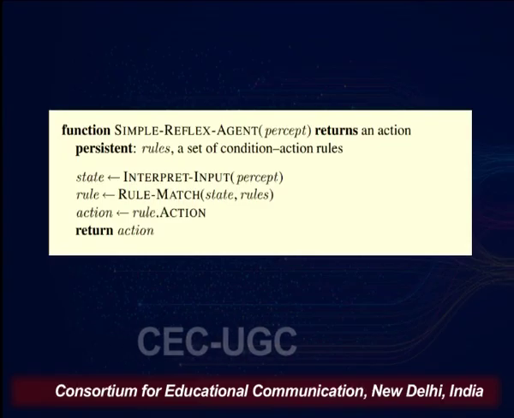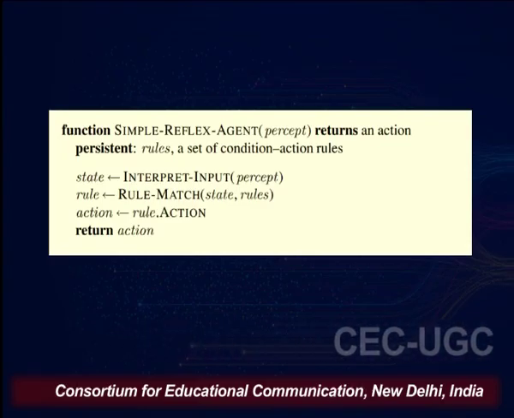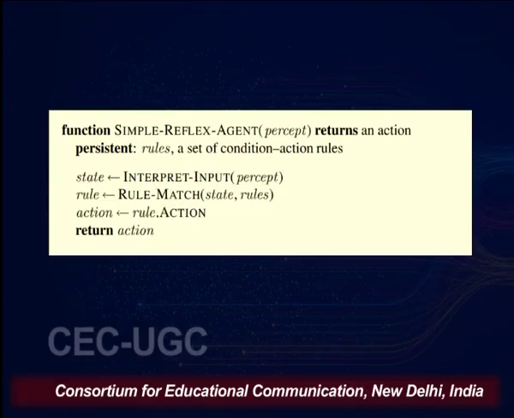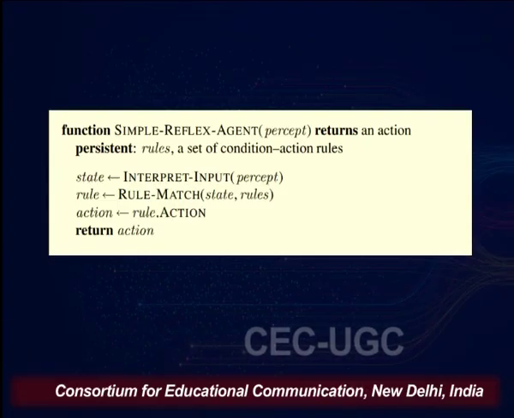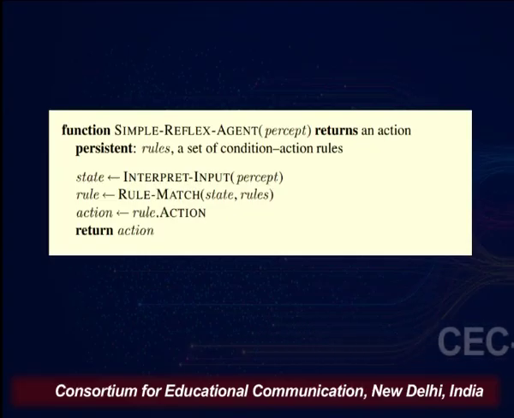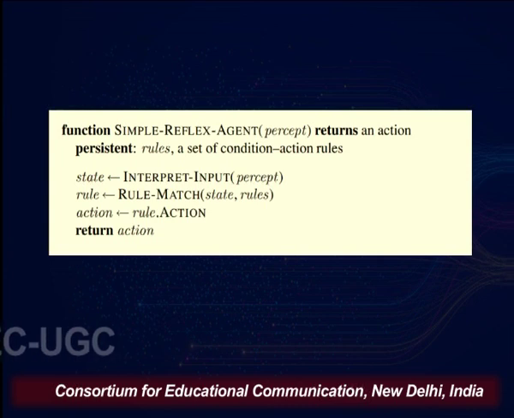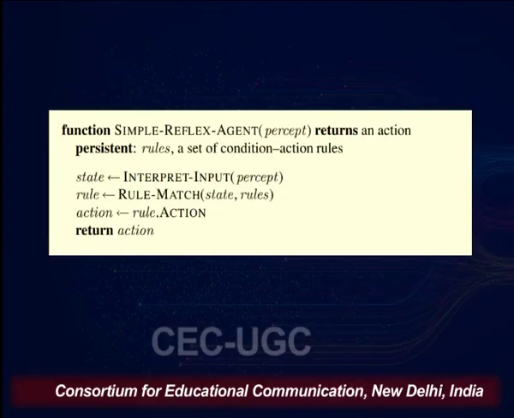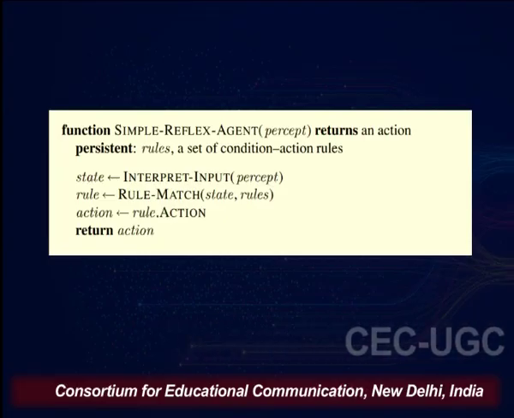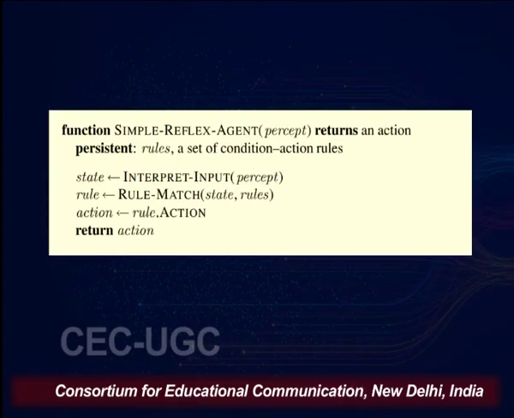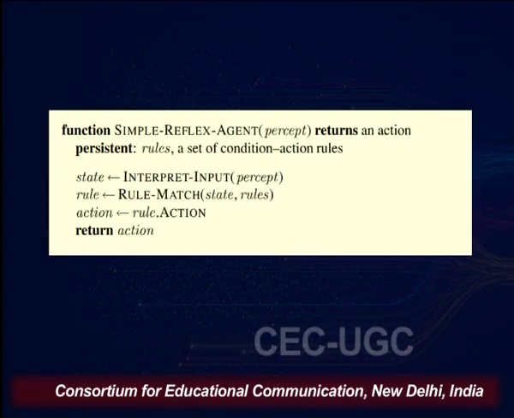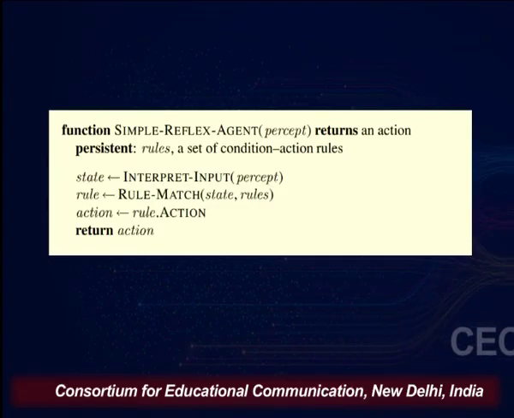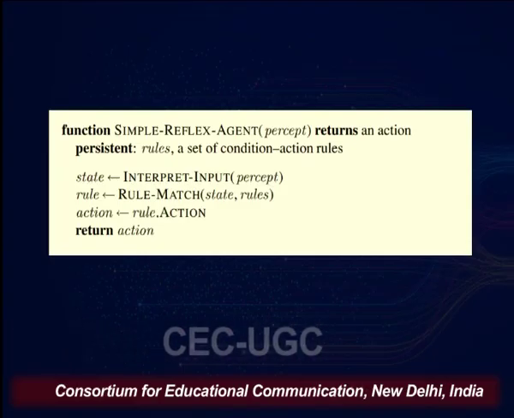So, if we need to write a general function, which we have already seen for our vacuum cleaner agent, if we need to look for that function in terms of a general simple reflex agent, it is going to take the percept and it is going to return an action. And what is persistent here is the rules, which is the set of condition action rules, that repository I was talking about. Then there is a state which is going to be determined with the help of current percept.